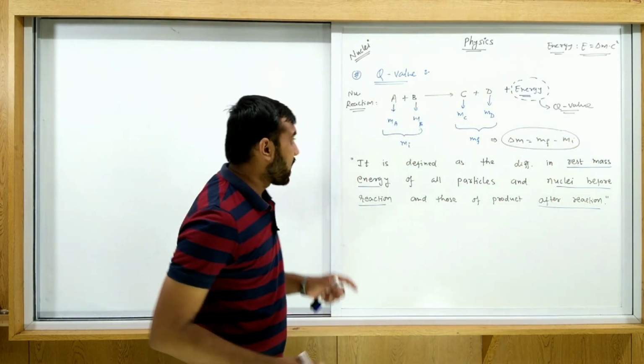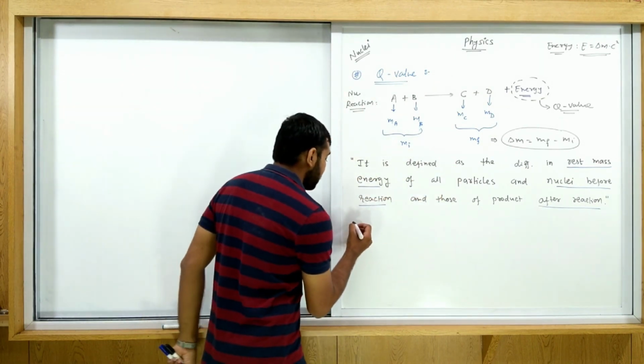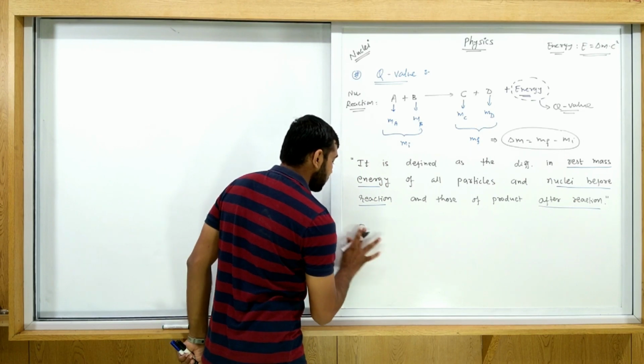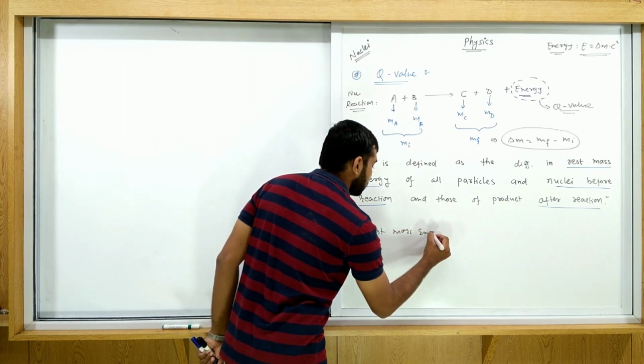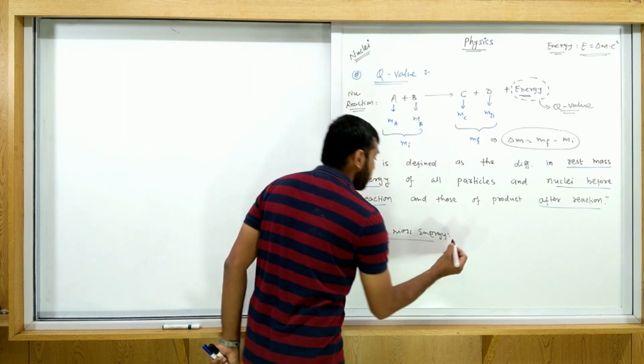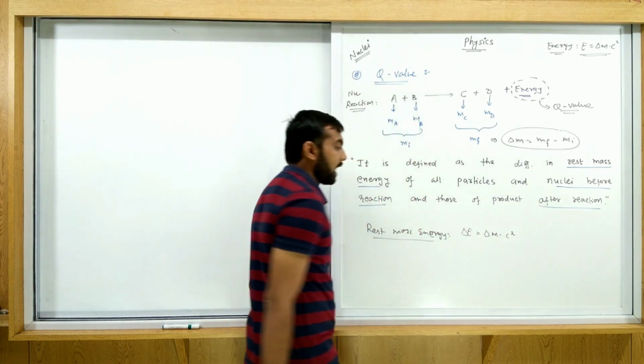This energy is called the Q value, the rest mass energy difference, delta E equals delta m c square.